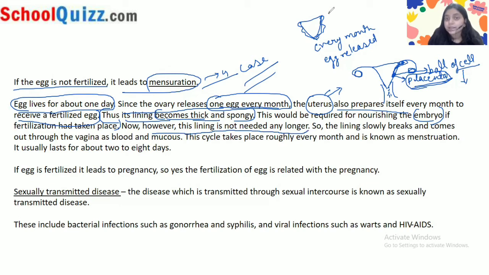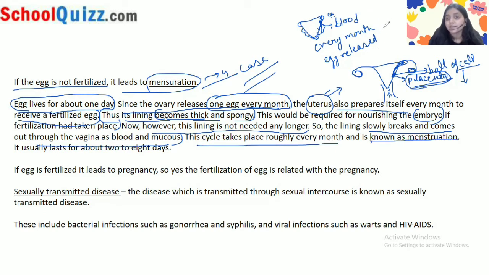Now what happens? However, this lining is not needed any longer if the egg is not fertilized, suppose sexual intercourse has not taken place, and the egg is not fertilized. So this lining will be no longer needed, right? So the lining slowly breaks and comes out through the vagina as blood and mucus. So this lining which was made will be released from the uterus through the vagina in the form of blood. So this cycle takes place roughly every month and is known as menstruation.